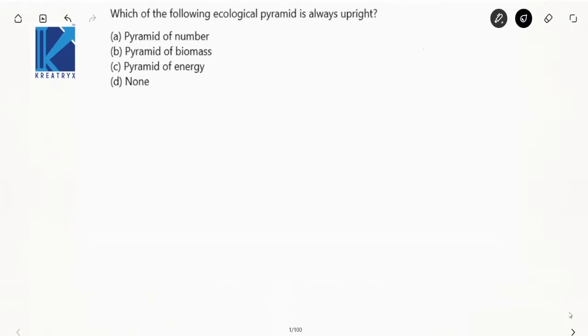First question: which of the following ecological pyramids is always upright? Observe this, we have discussed ecological pyramids in detail. In pyramids of numbers, your parasitic food chain will not be upright, it will be on downturn.